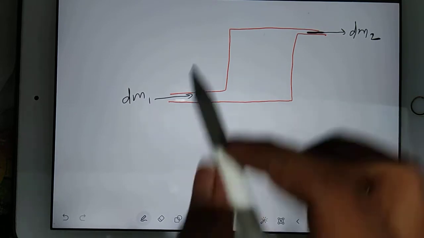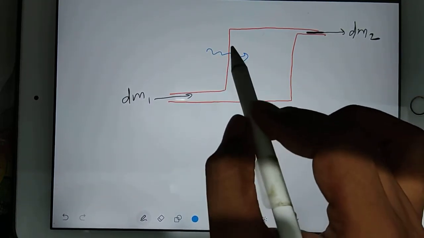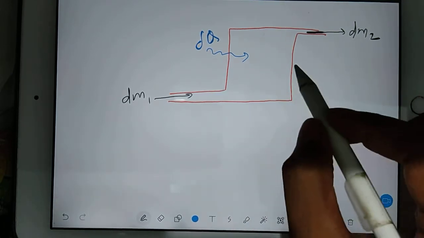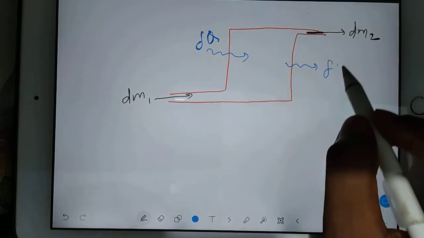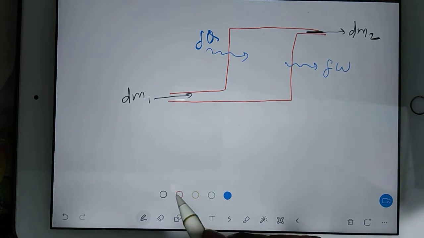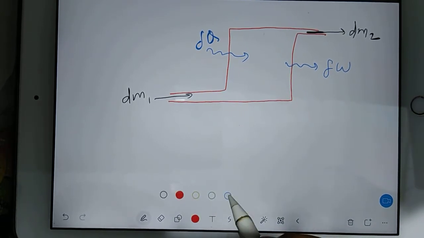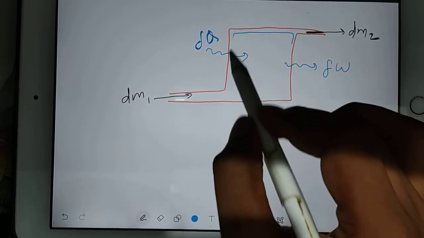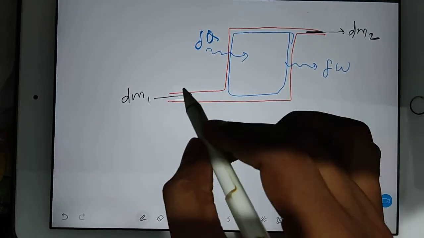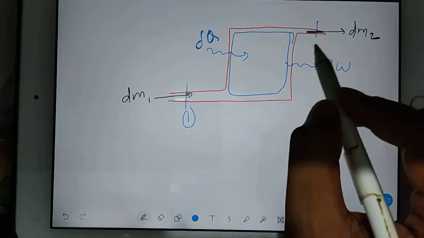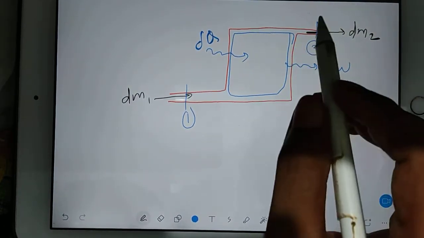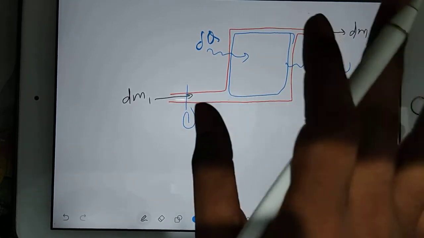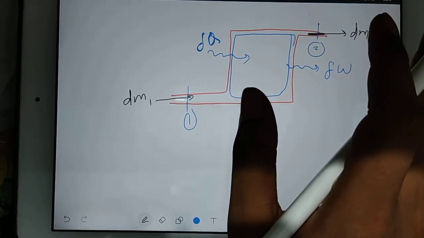I am also considering some amount of heat is entering, so I am saying δq amount of heat is entering. Because of that I am getting some work done, and we have to show the control volume. So I am considering this much is my control volume, and this section you will say section 1, this section you will say section 2. So what we have to do? Always one thing, just balance the energy equation. I mean all the energies you have to balance.